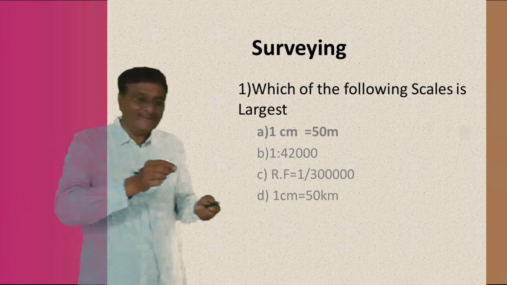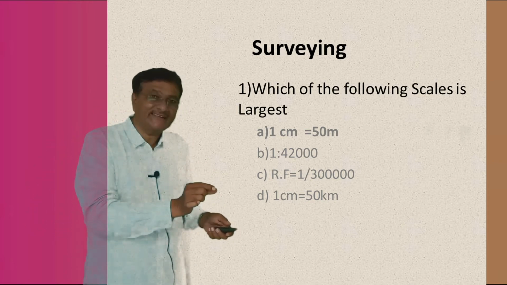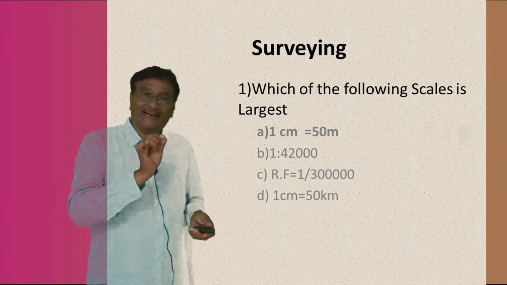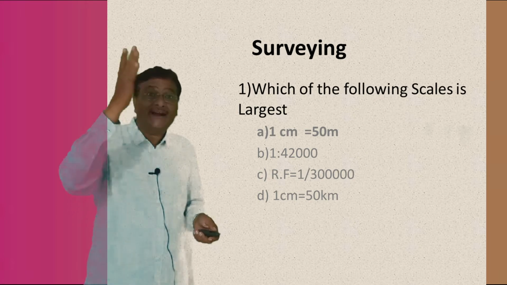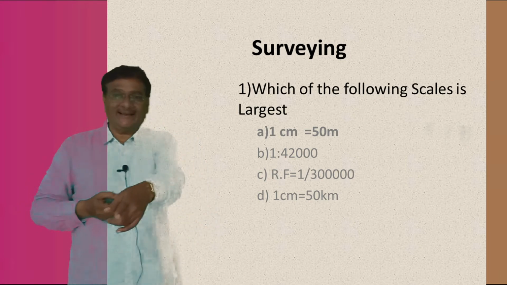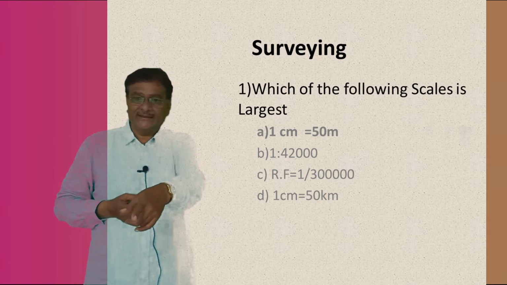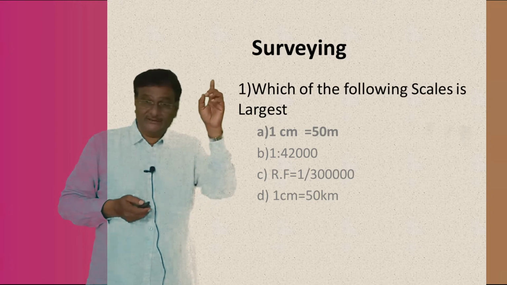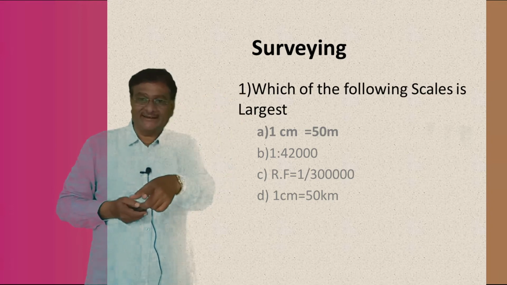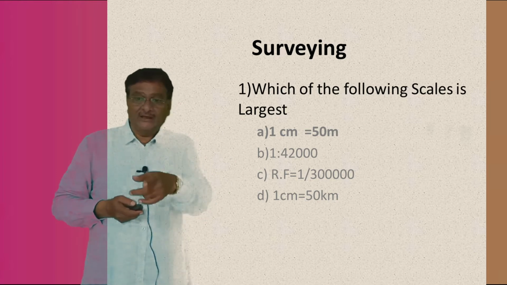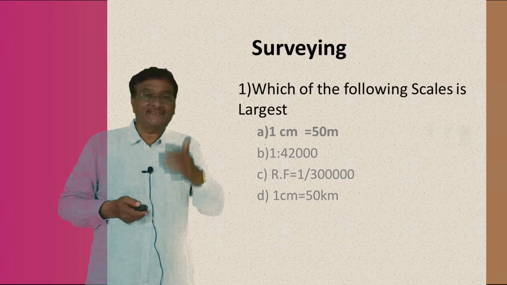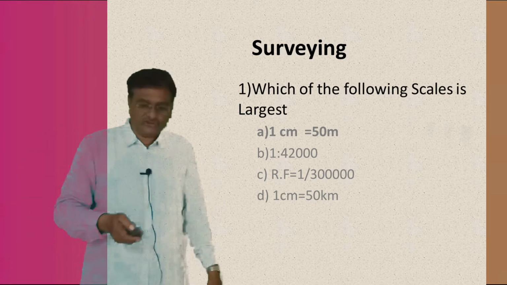So, if you mark 1 centimeter on the drawing sheet, your 1 centimeter will indicate 50 meter, understand or not? 1 centimeter indicates 50 meter, 2 centimeter indicate 100 meter. Therefore, the largest scale in these options is 1 centimeter equal to 50 meter. Option number 1, that is A, is the right answer. The others are smaller, understand or not? Now, let us move to the second question, my boys.